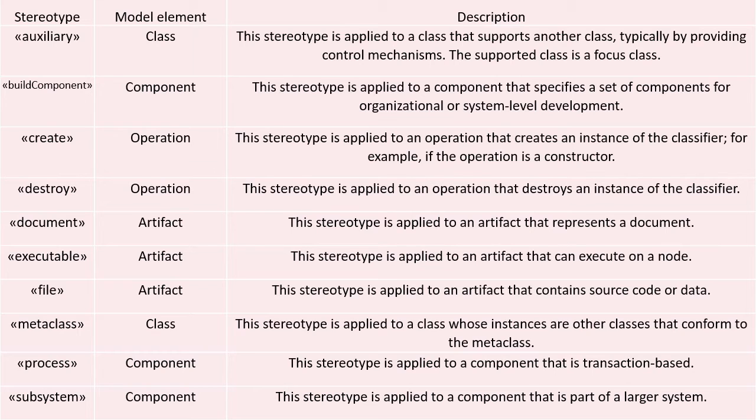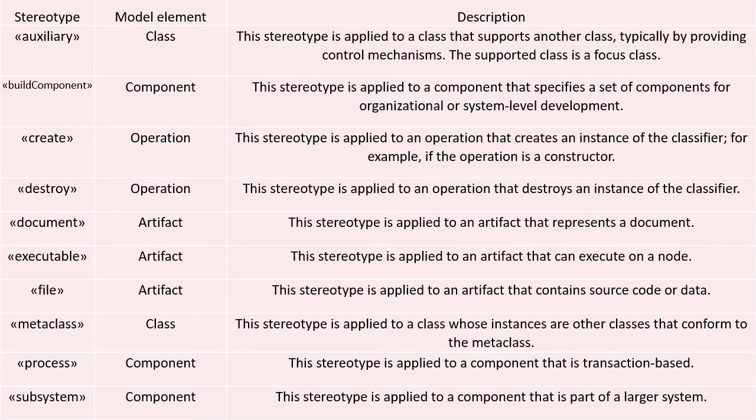Then built component. A component we can say is a collection of different UML components, and along with a component we can apply a stereotype as built component. Then create. Create is one of the important stereotypes. In a class notation we have three compartments: the first is the class name, the second is a set of attributes, and the third is a set of operations.